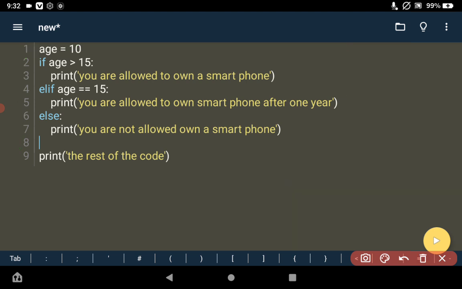So let me give you a story. Let's say there's a kid you wanted to send to buy something for you in a shop. When you call that kid, you give him the money and say, go and buy biscuit for me in the shop, and you give him a condition. If you go to that shop and you notice you don't know anyone in the shop, then don't buy anything for me, just come back home.